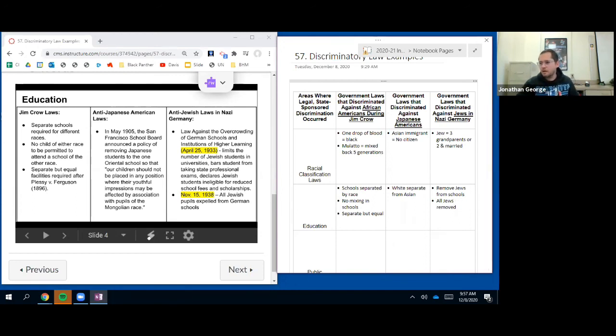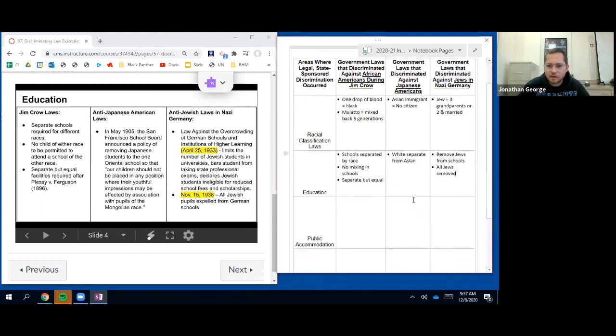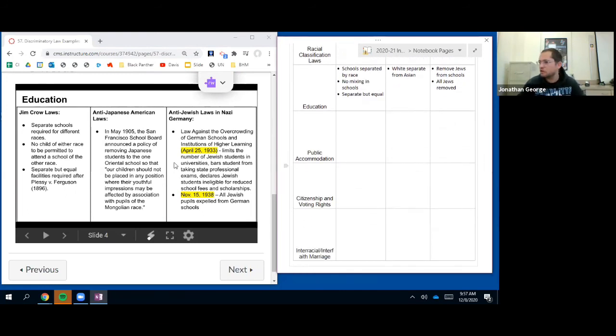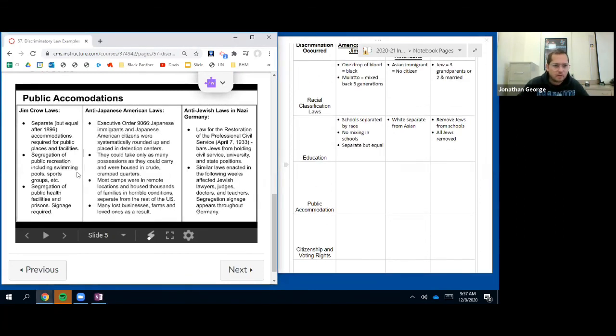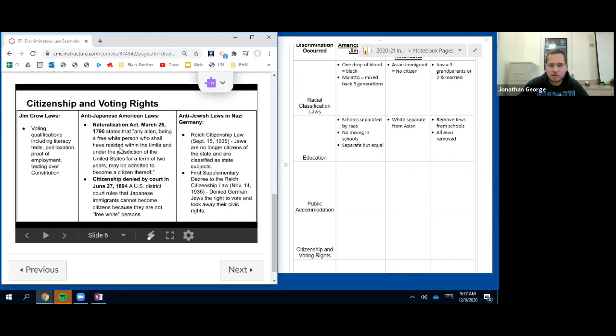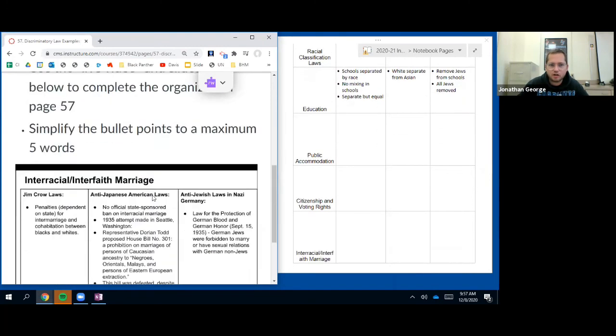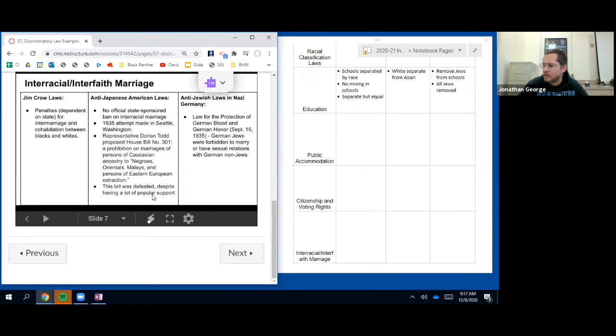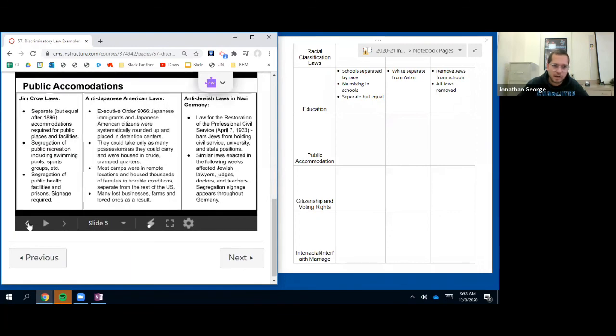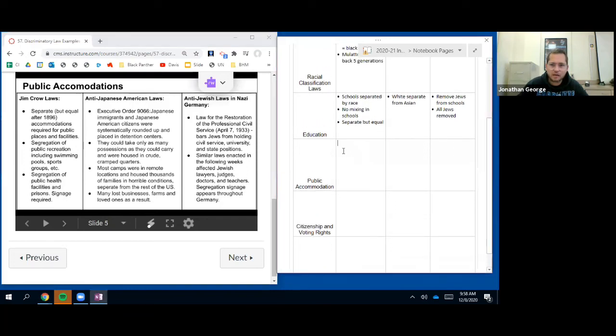All right. Yep, I'm recording, so everything is captured. So here's what you need to do for your asynchronous work. Quite a few, but public accommodations, citizenship and voting rights, interracial, interfaith marriage. Those are the 3 that you need to complete before 10 p.m. If I'm you, I would just do that right now. But I want you to do your best to simplify those bullet points into less than 5 words.